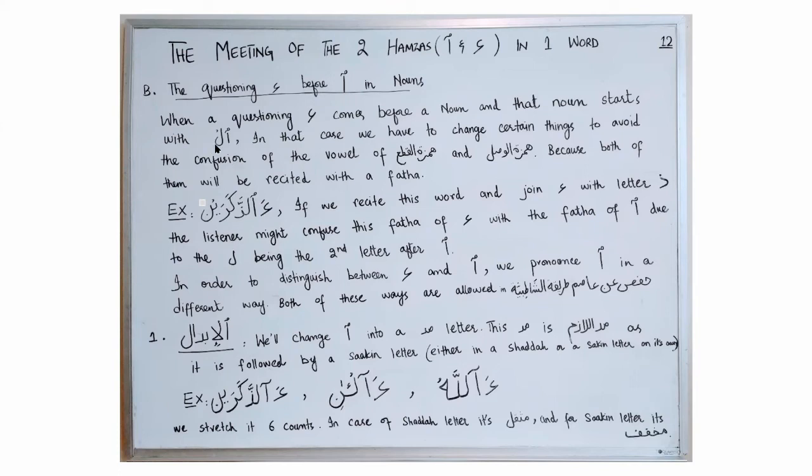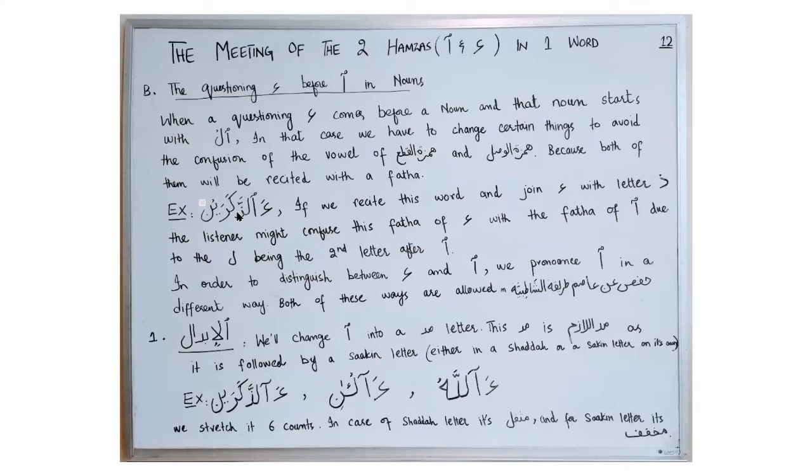Because if the second letter after Hamzatul Wasl is lam, Hamzatul Wasl will always have fatha. And because this is a questioning Hamza coming before Hamzatul Wasl, this will always have a fatha.